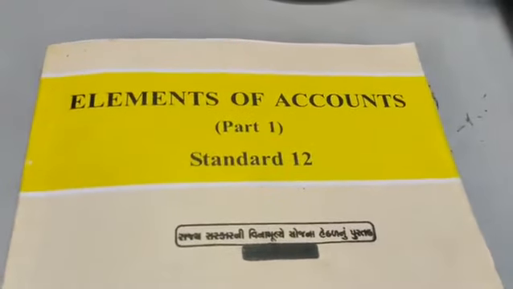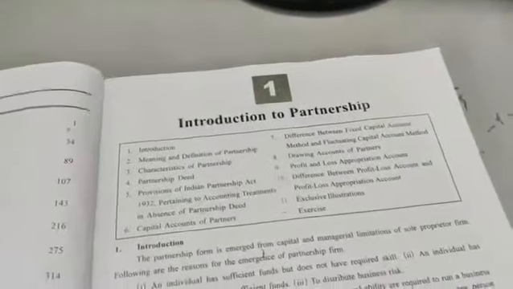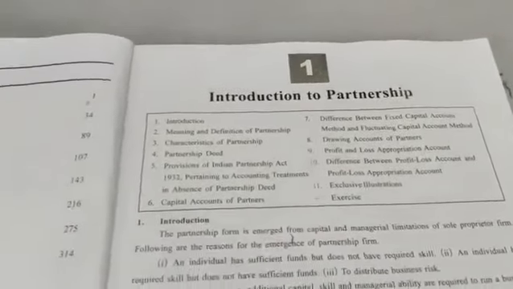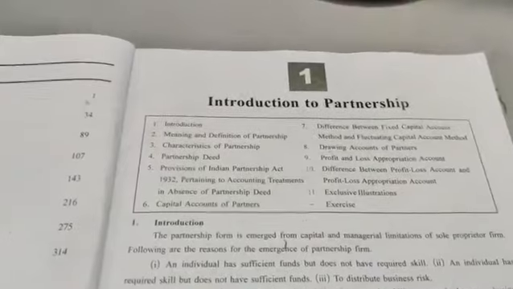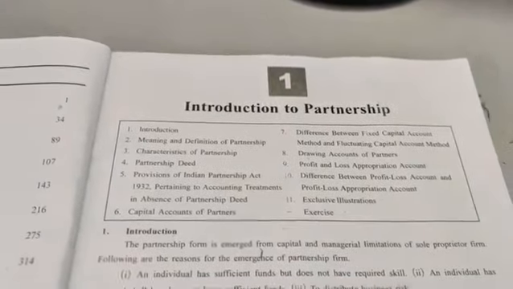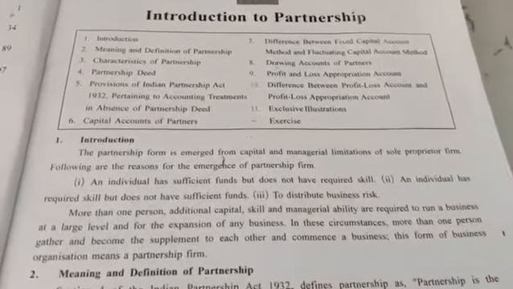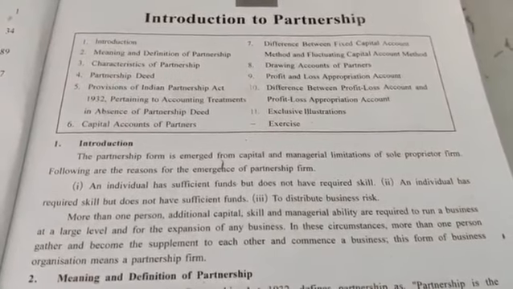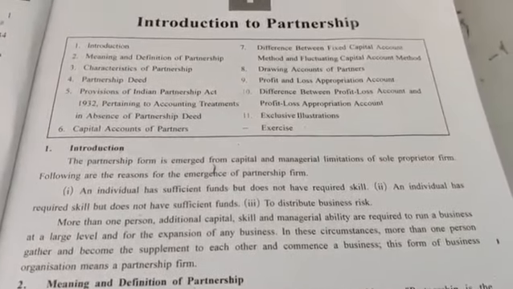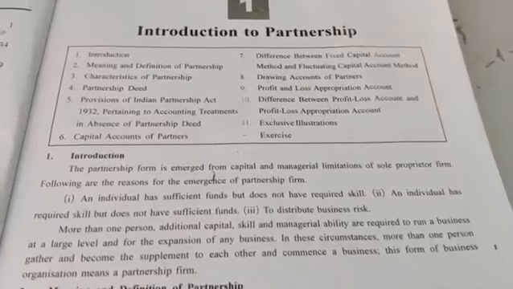Now in accounts for standard 12, we'll be starting part 1. In that lesson number 1, introduction to partnership. Okay, so today we are going to see the theory portion for this particular chapter. Now in the introduction part, the partnership form emerged from capital and managerial limitations of sole proprietorship firm.